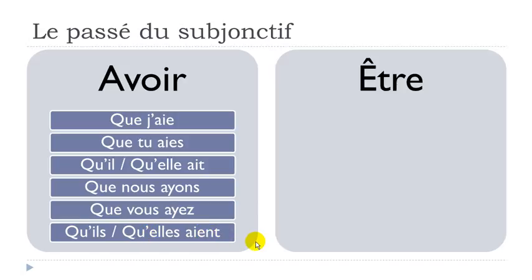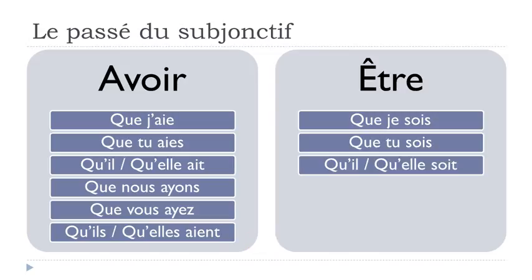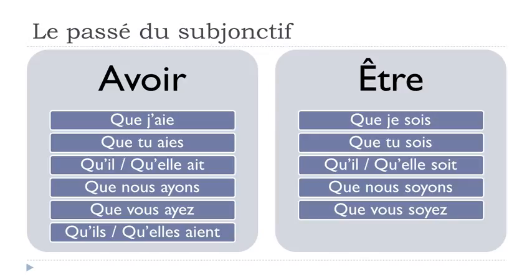All right, and then être will go like que je sois, que tu sois, qu'il soit, qu'elle soit, que nous soyons, que vous soyez, qu'ils soient, qu'elles soient. Okay, and then one more time, just for the fun. Que je sois, que tu sois, qu'il soit, qu'elle soit, que nous soyons, que vous soyez, qu'ils soient, qu'elles soient. All right, so try to remember them by heart, because especially if you want to construct this passé du subjonctif, these forms are the first one that you will have to put, okay?